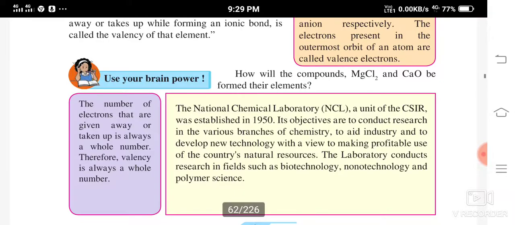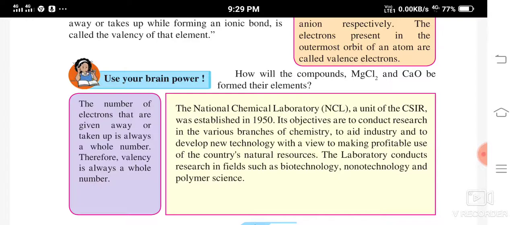Now, how will the compounds magnesium chloride and calcium oxide be formed from their elements? Now you should try this. Sodium chloride I've explained to you very clearly. Now try magnesium chloride and calcium oxide.